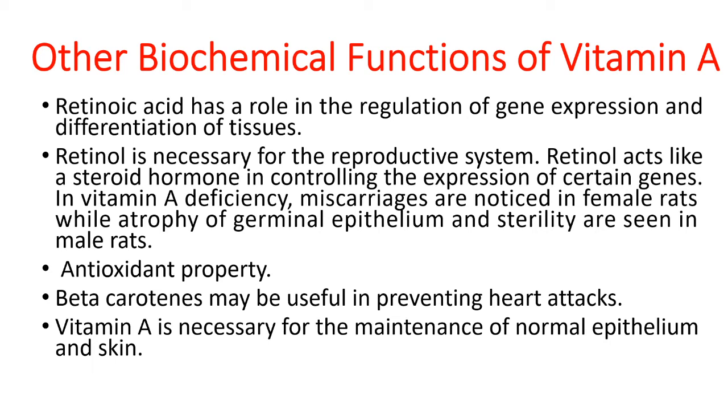So free radicals can lead to cancer, chronic diseases and the aging process. Vitamin A acts as a natural antioxidant to cleave these free radicals and decreases the risk of cancer and other chronic diseases like coronary heart disease and cataract formation. That is also one of the important functions of vitamin A.